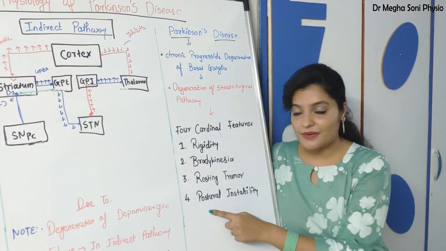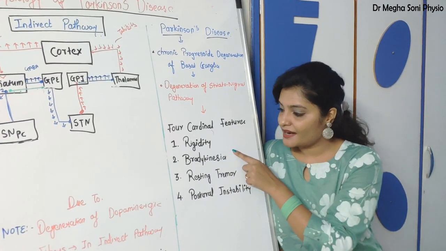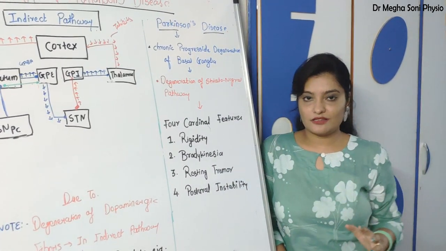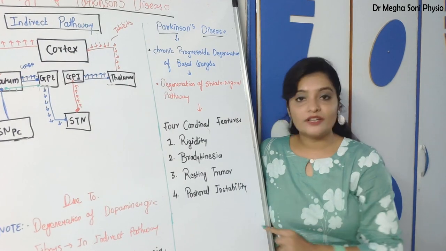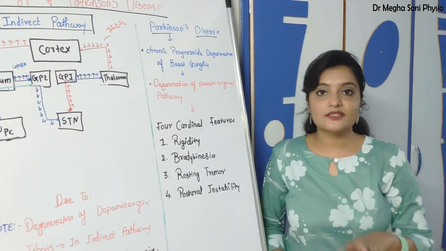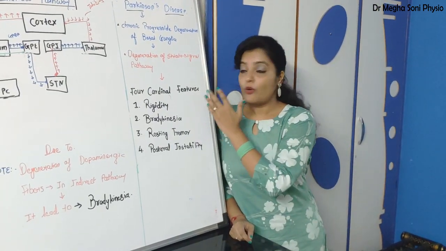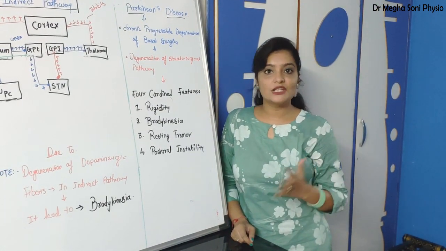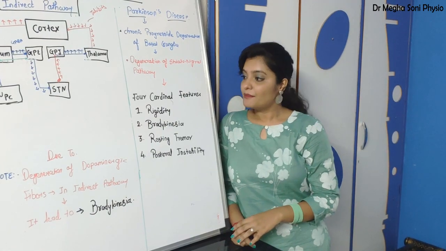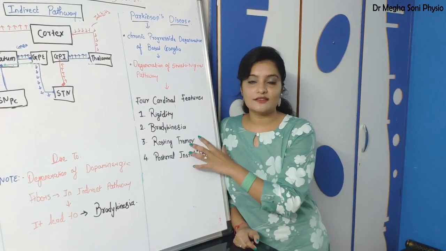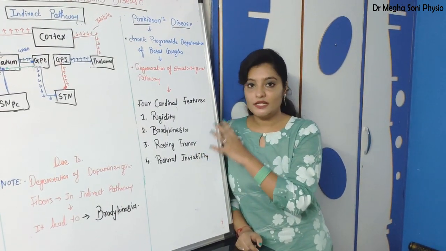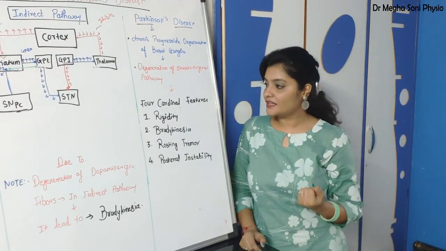This postural instability is because of rigidity, bradykinesia and resting tremor. So this is all about motor symptoms. Parkinsonism shows both motor as well as non-motor symptoms, but today we'll discuss the motor symptoms.